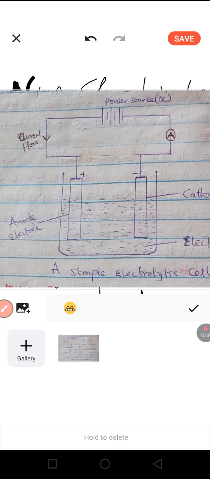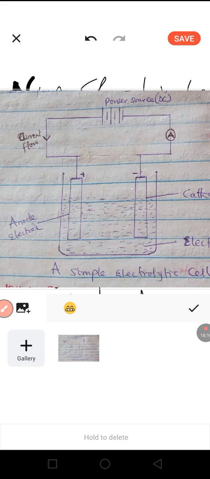That means at this anode, electrons will be lost during an electrolytic process, and once lost, the electron flows out through the same anode into the power source. So that's why I said the anode carries electrons out of the electrolytic cell and also brings current into the electrolyte.